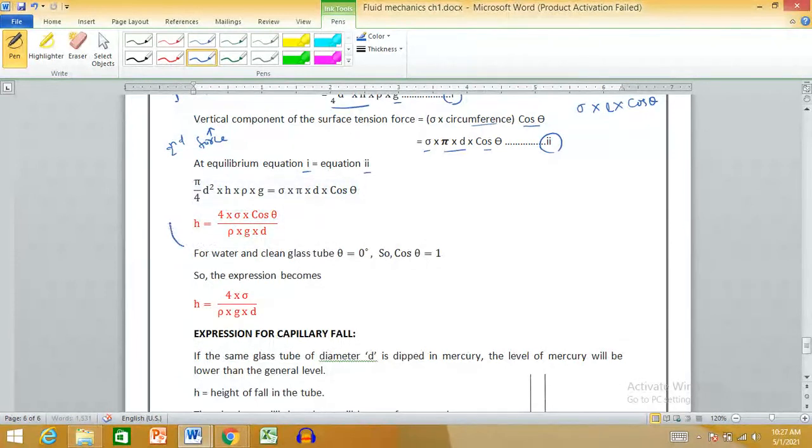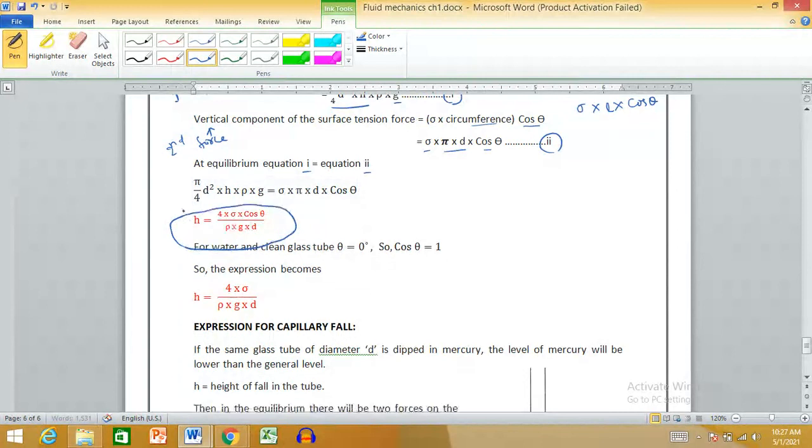From this, we got the value for capillary rise: h equals 4 sigma cos theta by rho g d. That is the expression for capillary rise.